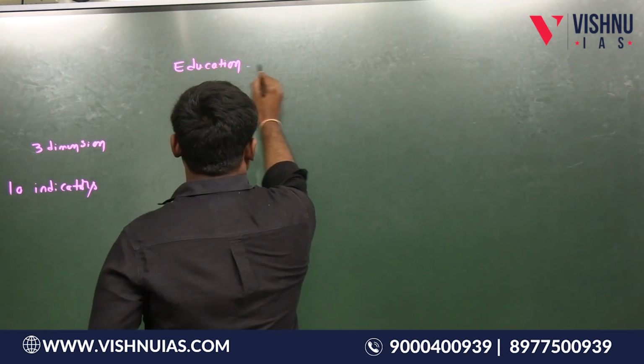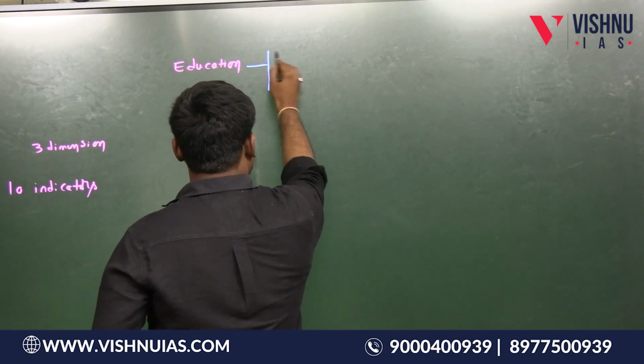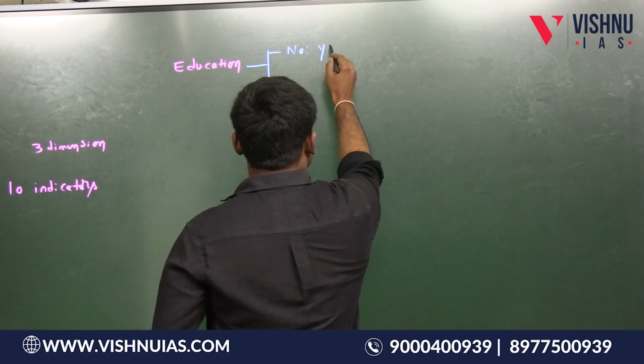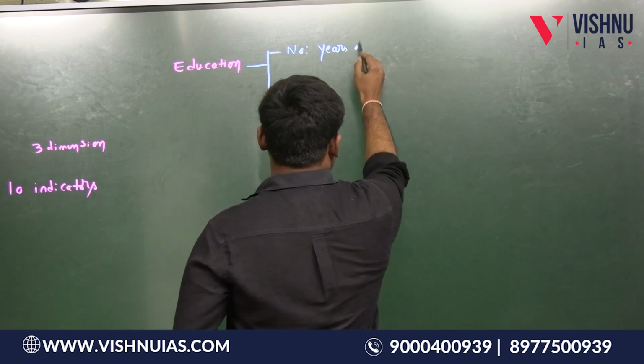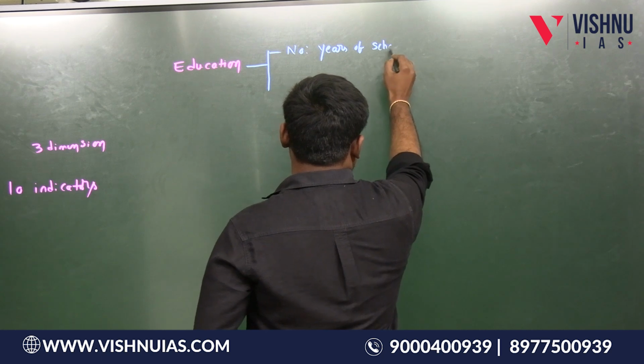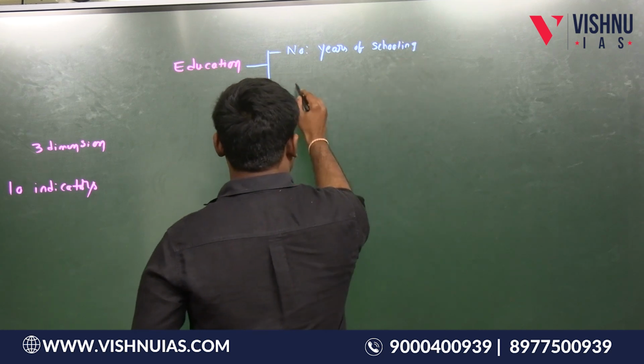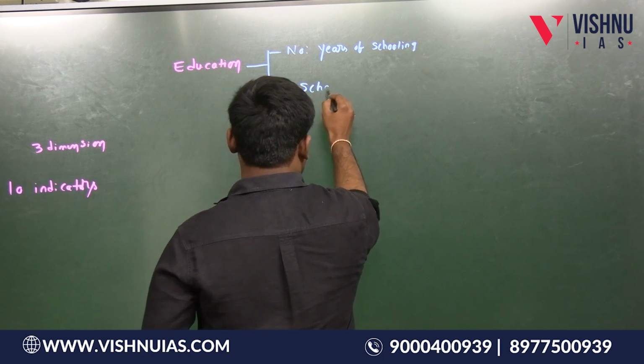Under this dimension, there are two indicators. One is number of years of schooling. Another one is school attendance.